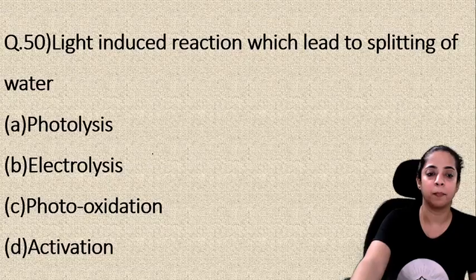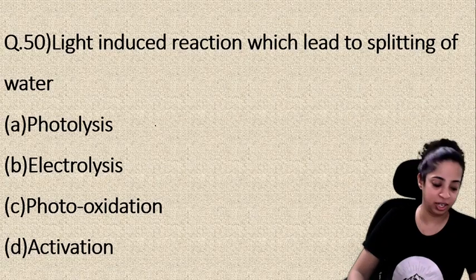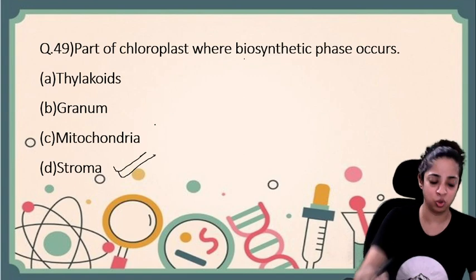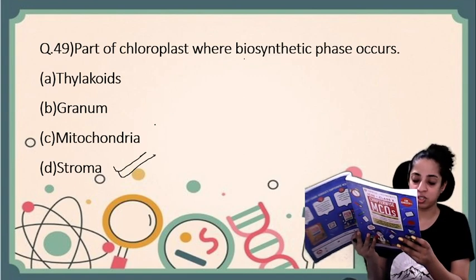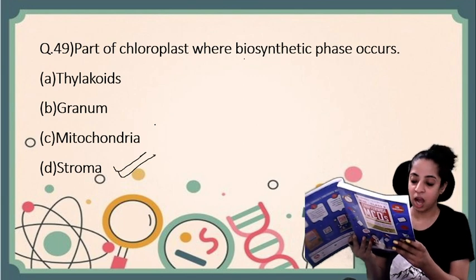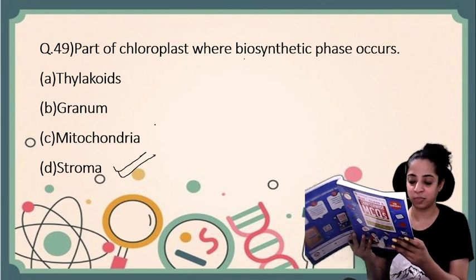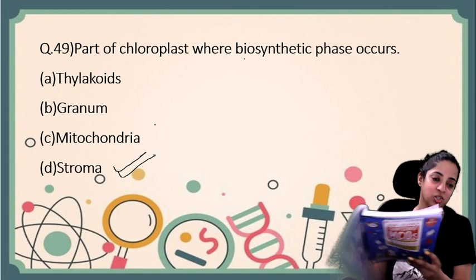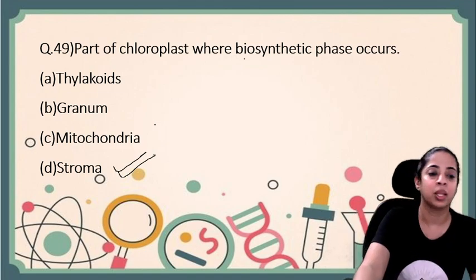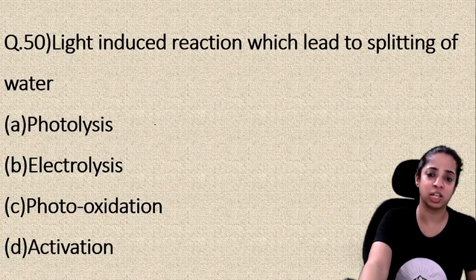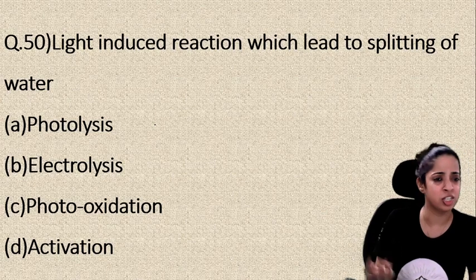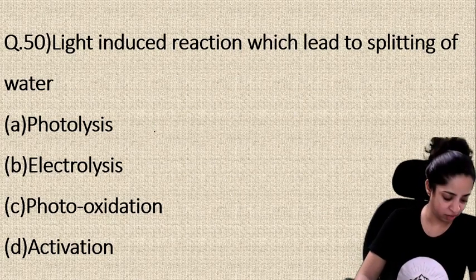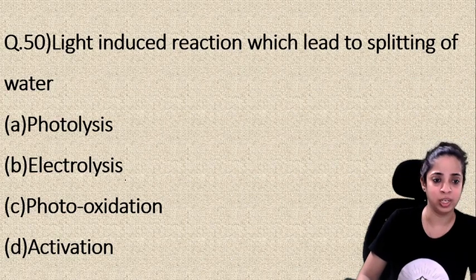Let me explain to you what is written here. The biosynthetic phase of the photosynthesis is called dark reaction of photosynthesis and it takes place in the stroma of chloroplast. So the answer is stroma. Next, light induced reaction which leads to splitting of water. Already we have done this, so this is known as photolysis. The first option is correct.